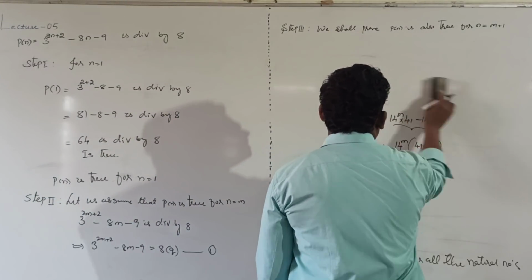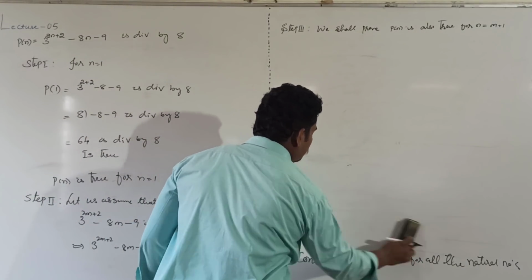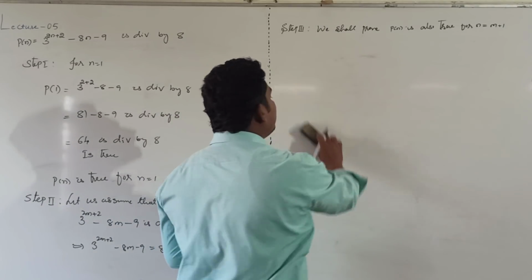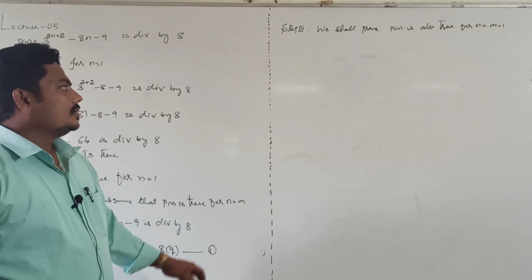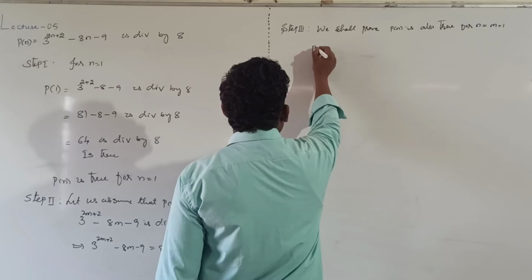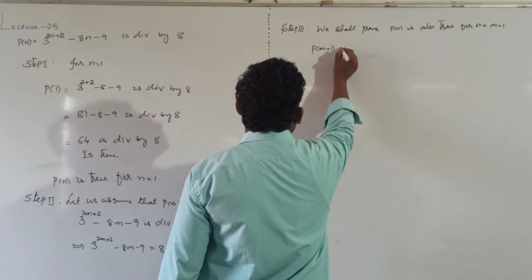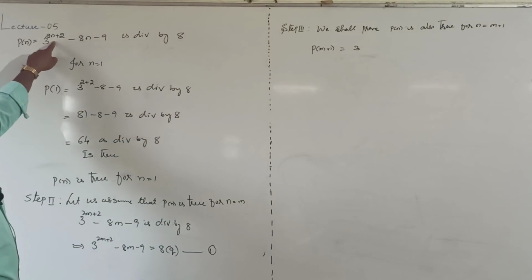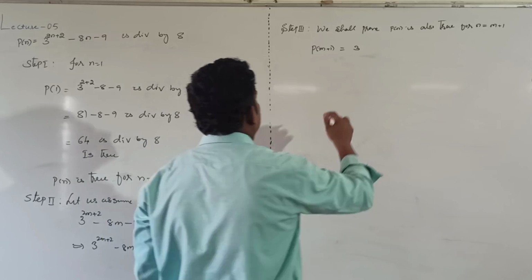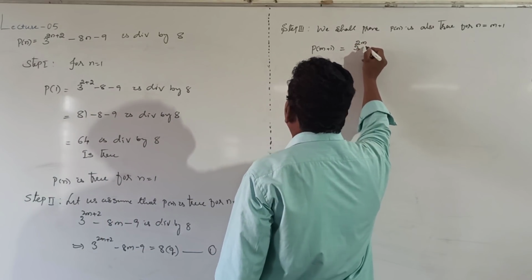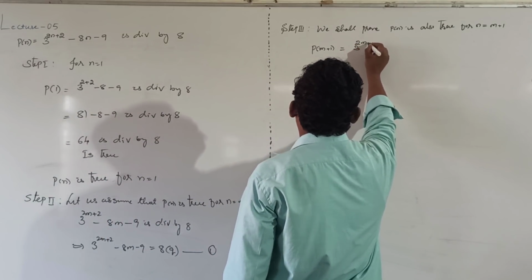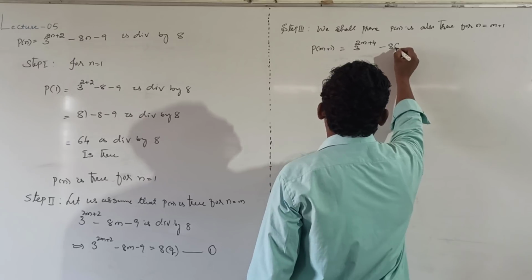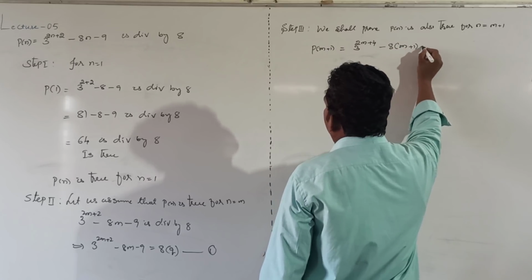Then we shall prove the given statement is true for n equal to m plus 1. For that, directly replace n as m plus 1. Then P of m plus 1 is equal to 3 power 2m plus 4 minus 8 into m plus 1 minus 9.